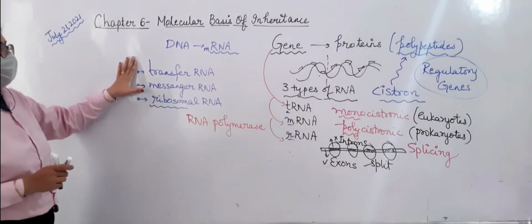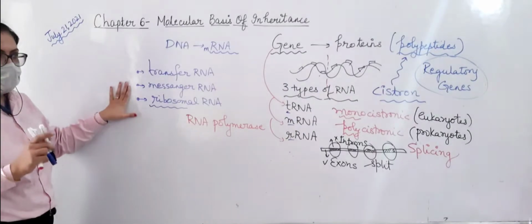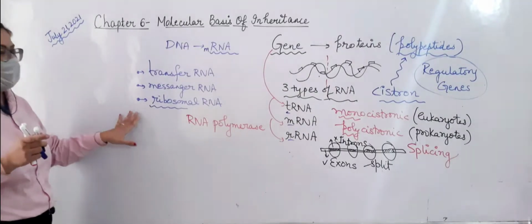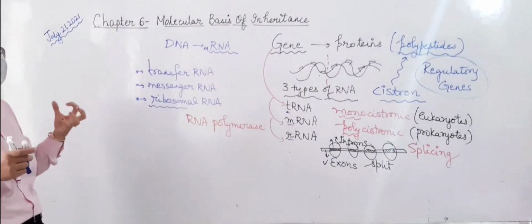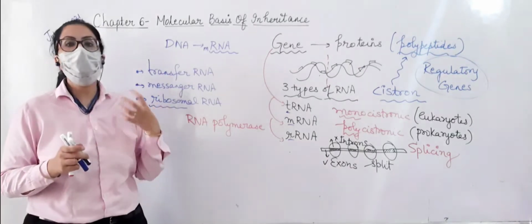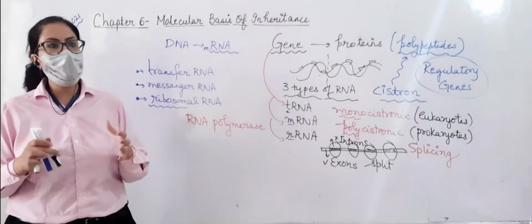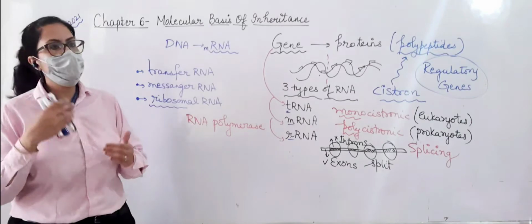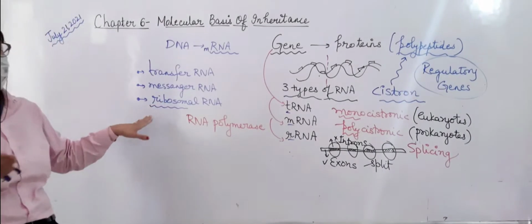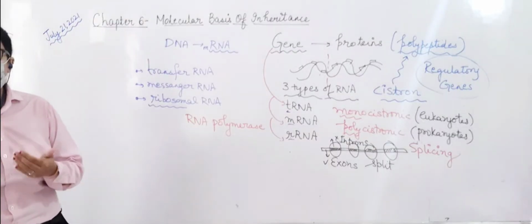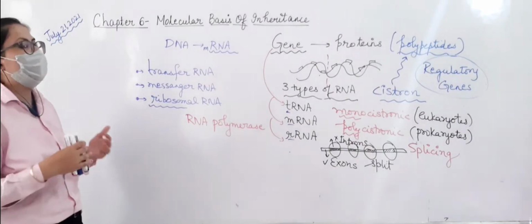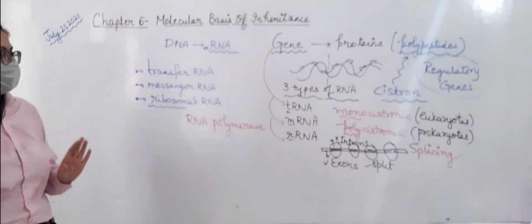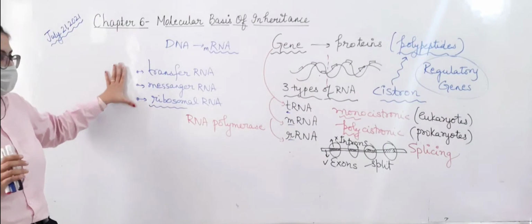So transferring the message, acting as template for the proteins, and ribosomal RNA is also performing the role of catalysis. What is catalysis? Making any reaction faster. So when the translation process happens, this will help in making whatever structure is required of the molecule and whatever fast reaction catalysis is required. So this is clear over here.